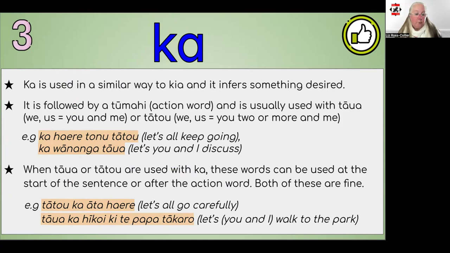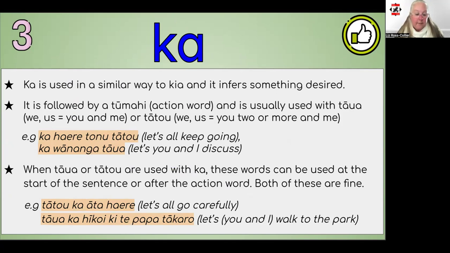Using ka before a word is similar to kia, but it's generally only used with a tūmahi. It's also followed by taua or tātou. I've noted here that the order of the words can also change around. So in the first example, we say ka first and then the action word, and then the ones being spoken about. Ka haere tonu tātou, ka wānanga taua.